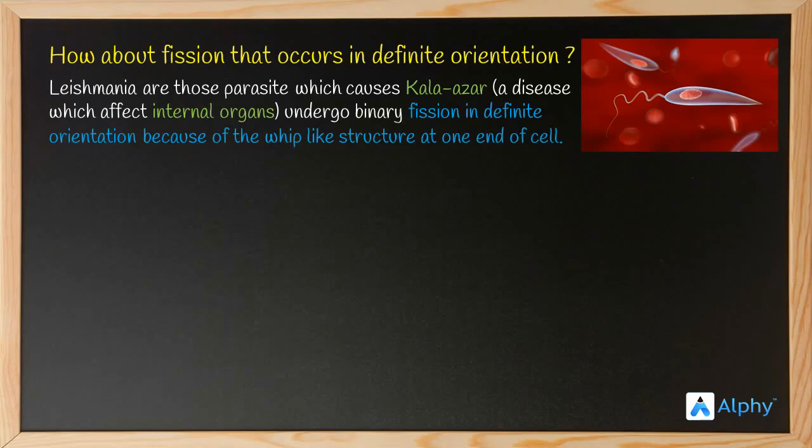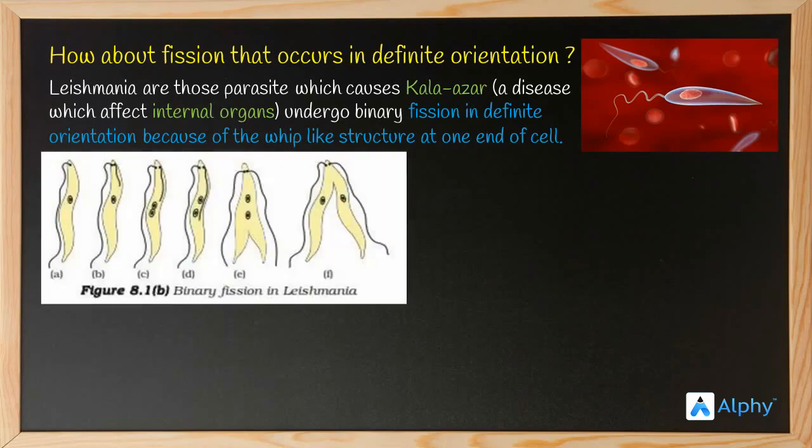So, if someone asks you why bacteria and amoeba can have binary fission in an indefinite direction and Leishmania cannot, you can tell them it's because the Leishmania has an additional structure, a whip-like structure, which helps the Leishmania to undergo binary fission in a definite orientation. Okay, let's move on. How do they undergo binary fission?